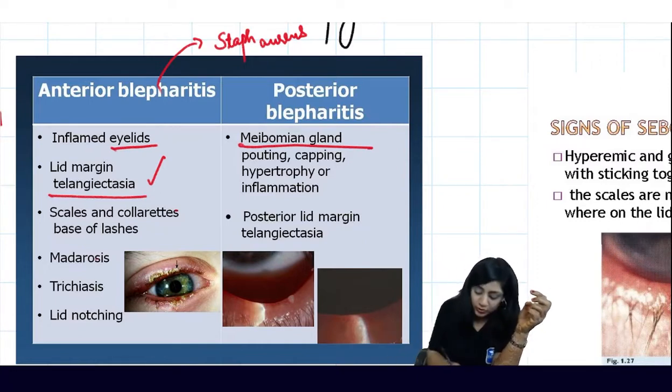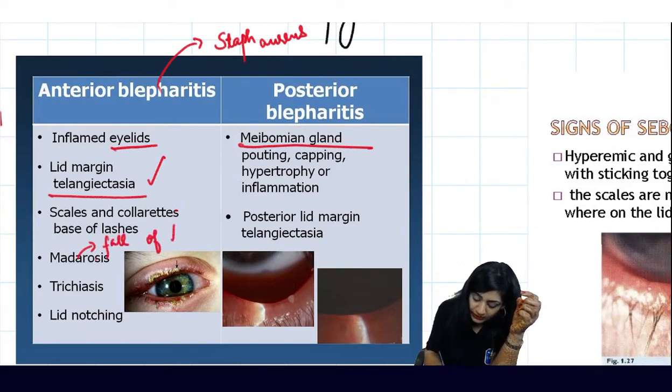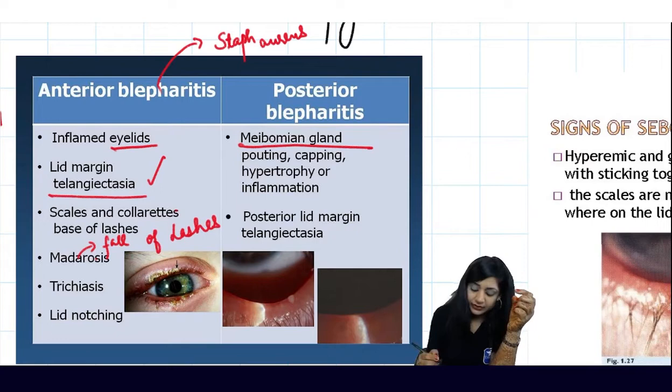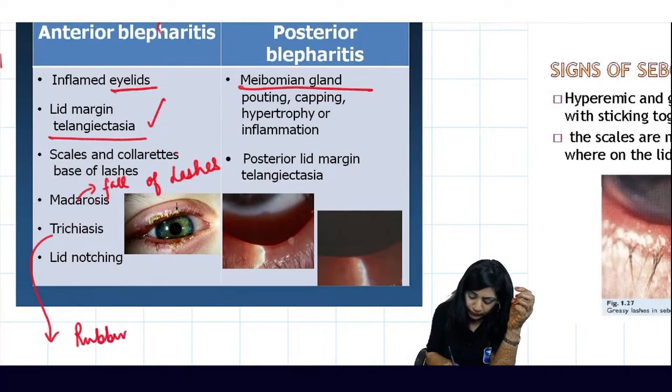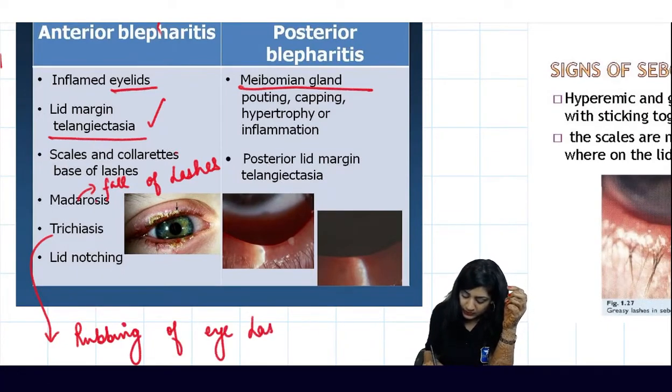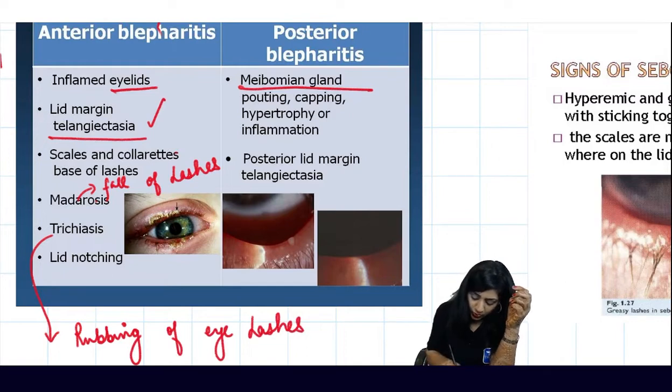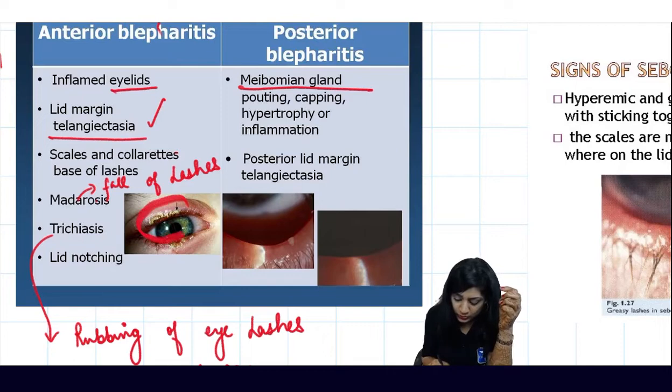What is madarosis? It is the fall of the lashes, or the absence of the lashes. Then we can have trichiasis. Trichiasis will be the rubbing of the eyelashes, the rubbing of eyelashes on the cornea. We can have the lid notching also, these kind of things.